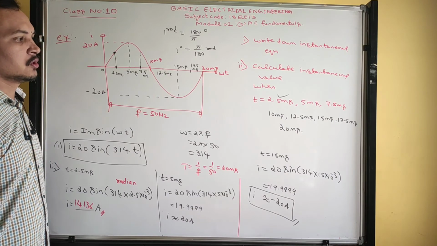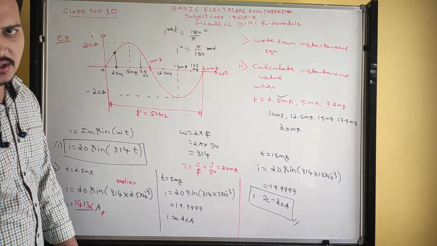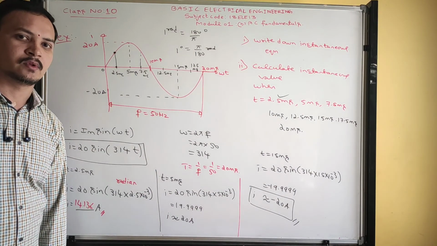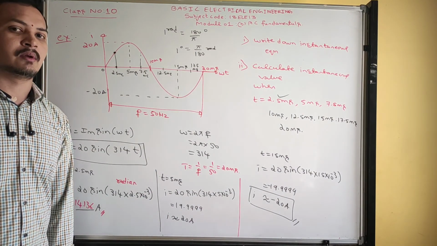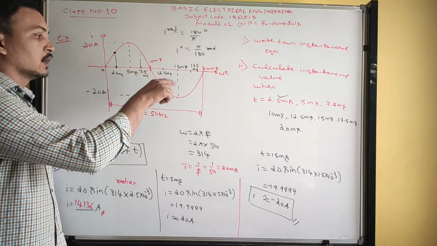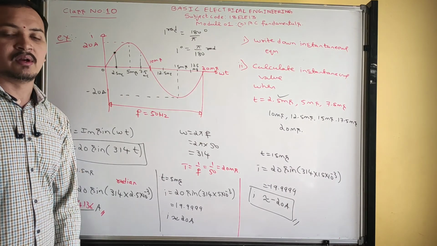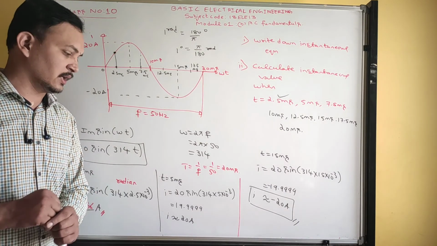By Monday evening, I will finish all the AC fundamental lectures. I will upload them including problems. In the last lecture, I will give the reason why the whole world is using sinusoidal only as a standard waveform. What is the reason for that? I am going to explain everything in detail.